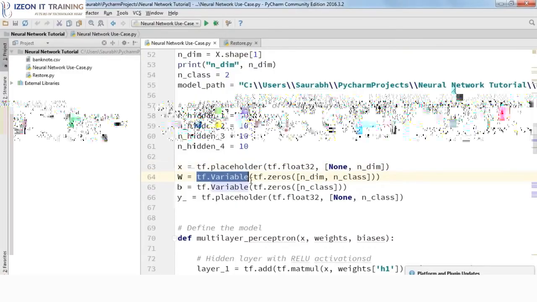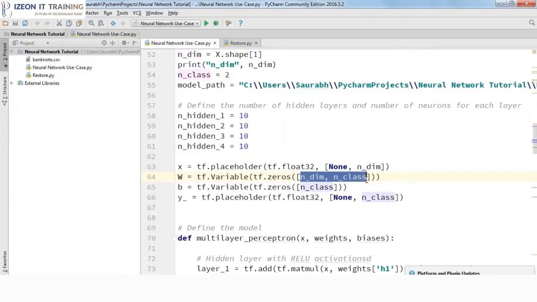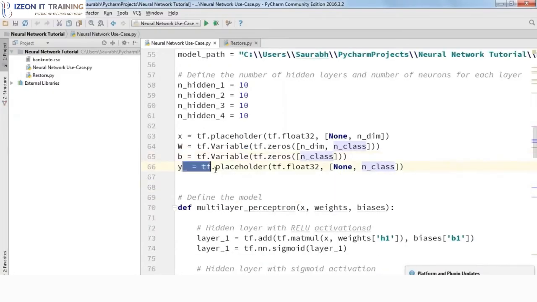I'll define one variable W and initialize it with zeros, and this will be the shape of my weight. Similarly for bias, this will be the particular shape. And there will be one more placeholder y dash, which will be used to provide us with the actual output of the model. There'll be one model output and one actual output, which we use to calculate the difference, right? So we'll feed in the actual values of the labels in this placeholder y dash.